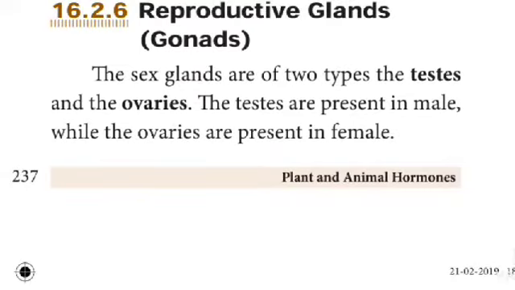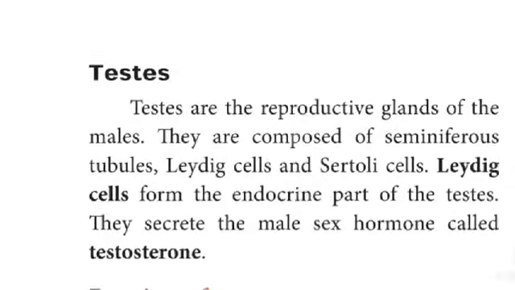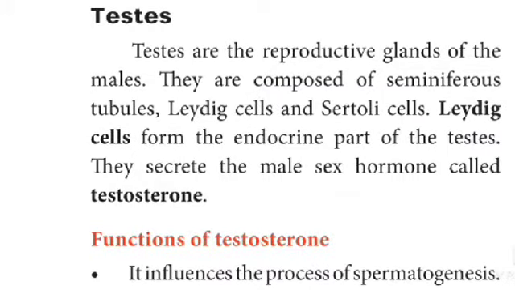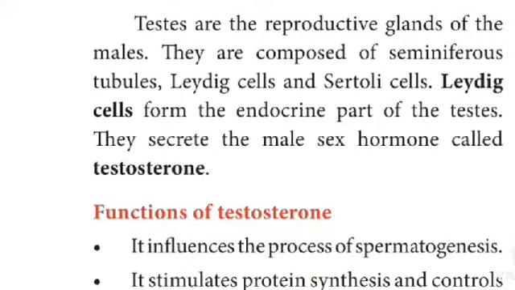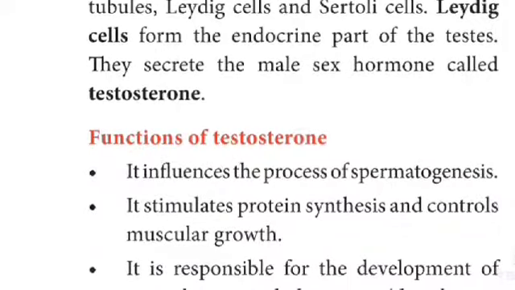Reproductive glands, gonads. The sex glands are of two types, the testes and the ovaries. The testes are present in male, while the ovaries are present in female. Testes. Testes are the reproductive glands of the male. They are composed of seminiferous tubules, lined by Sertoli cells. Leydig cells form the endocrine part of the testis. These secrete the male sex hormone called testosterone.